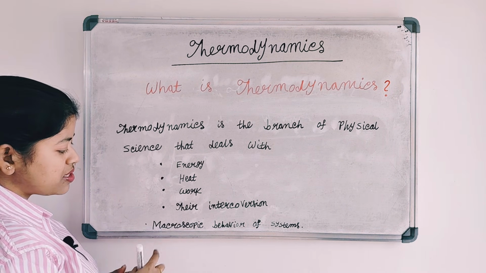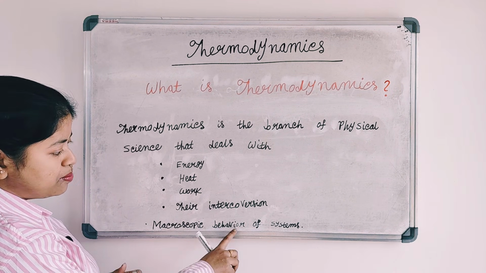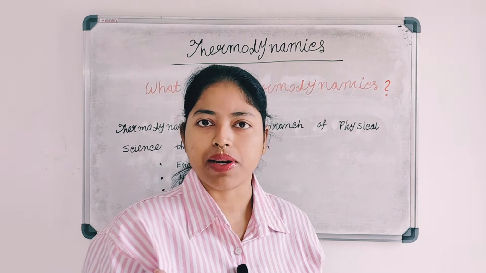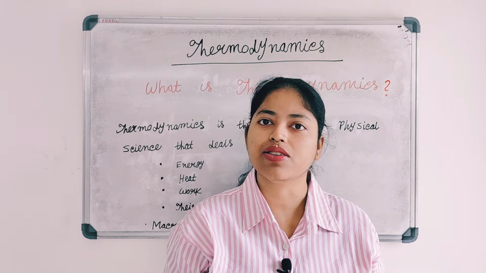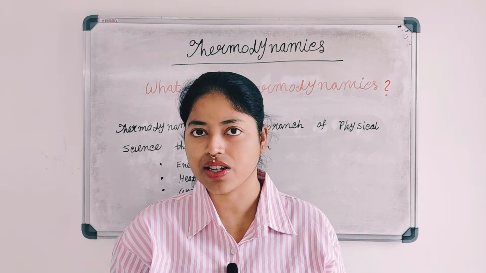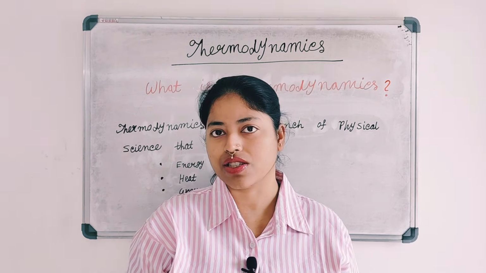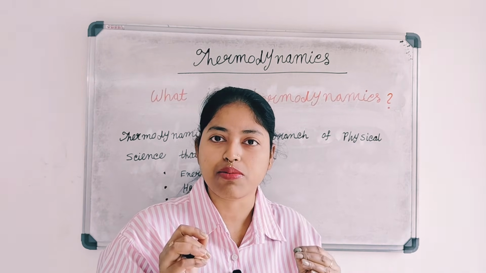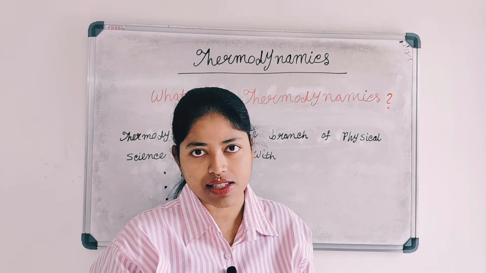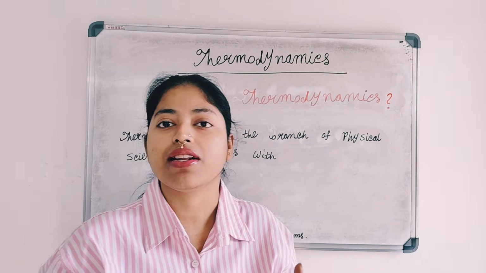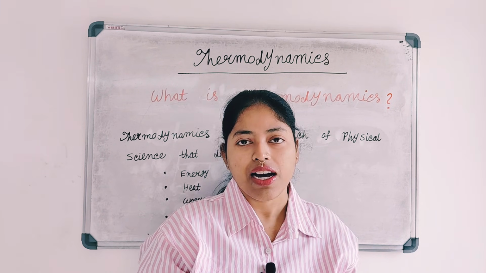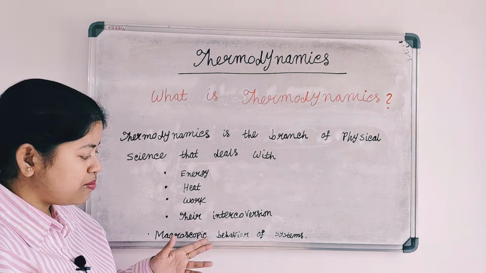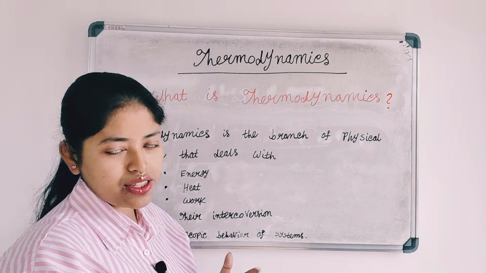So thermodynamics deals with the macroscopic behavior of the system. It is the branch of physics where we talk about energy, heat, work and their interconversion. Now in thermodynamics we don't care about the individual molecules or particles of the system. Here it talks about the bulk properties of the system, and that's why we say that thermodynamics deals with the macroscopic behavior of the system.